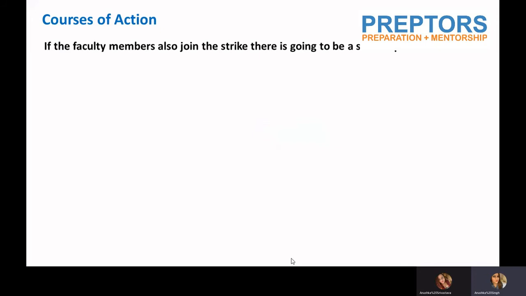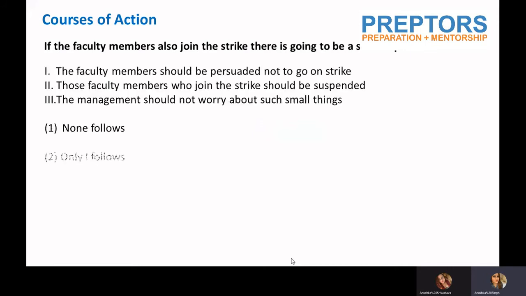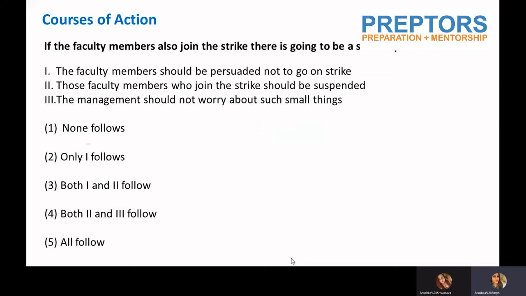So again, this is also a problem. I need to minimize the damage because already there is a strike, and if the faculty members are going to join, then again it's going to be a serious problem, right? So yes, in this case, my answer will be only one follows. Because obviously, what I can do is only persuade them not to go on a strike. Maybe my persuasion convinces them and they don't go on a strike, so it will not further intensify.